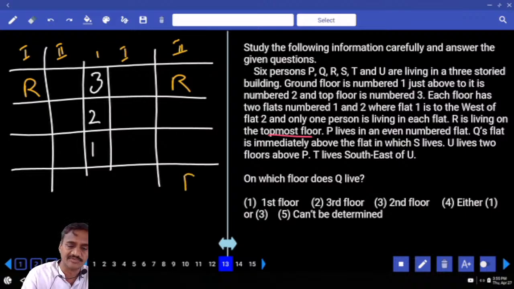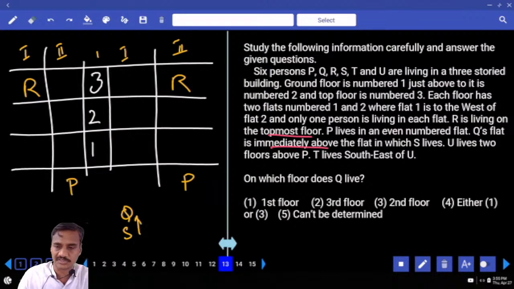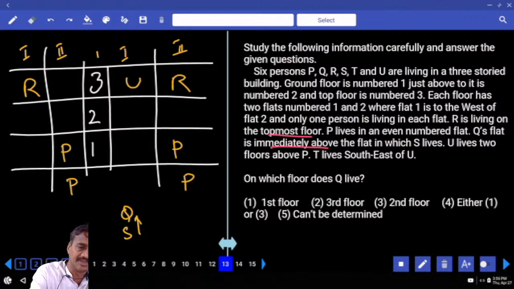Now P lives on an even number flat, so P must be here. It may be on the first floor, second floor, or third floor, but must be on an even number flat. And Q's flat is immediately above S. Now Q and S are immediate to each other. And U lives 2 floors above P. P must be here, and if P is here, U is here.